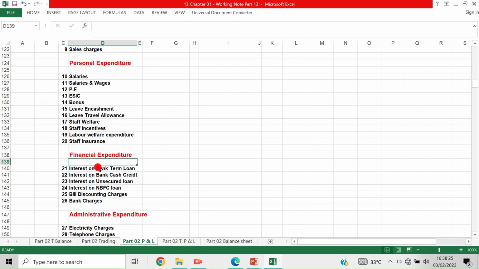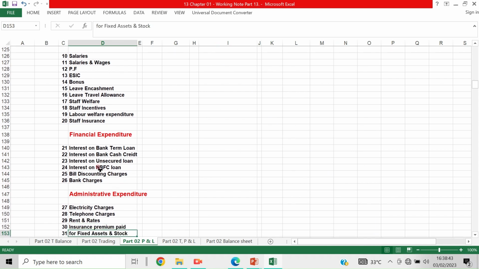Now the financial expenditure is on the finance taken by the organization, and the interest paid on that. These are the expenditures coming under financial expenditure: interest on bank term loan, interest on cash credit, interest on unsecured loan, interest on NBFC loan, bill discounting charges, and bank charges. These financial charges will come.